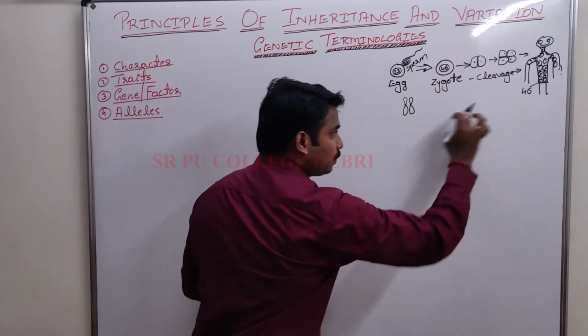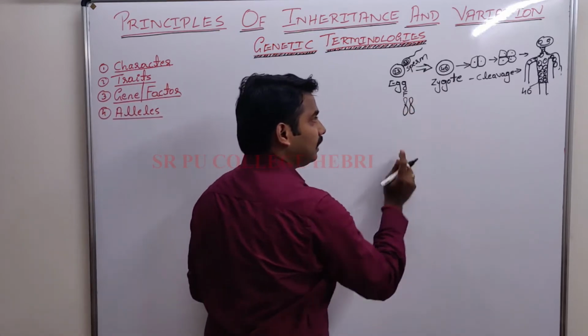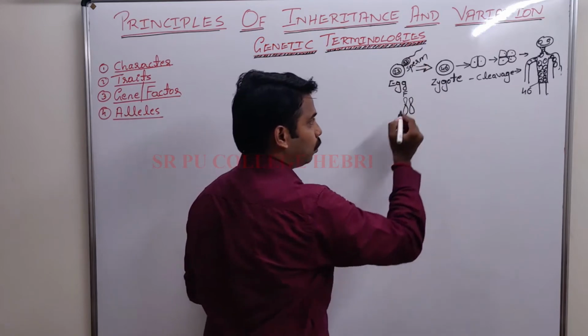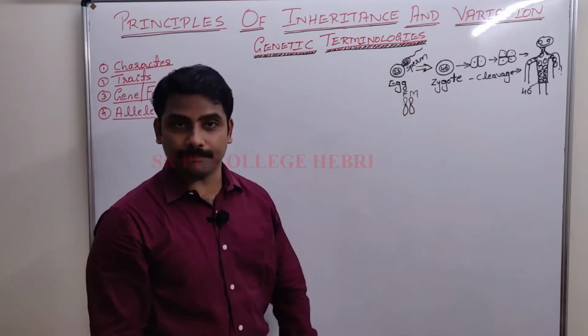In that arrangement, I compared and came to know that one father chromosome, nothing but the sperm chromosome, and one mother chromosome, both were the same.